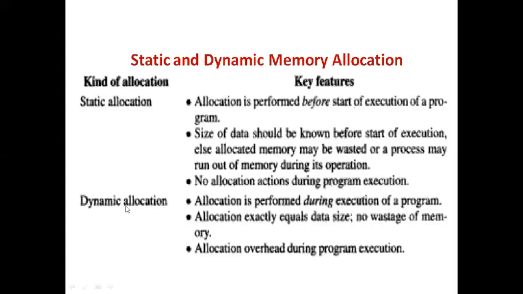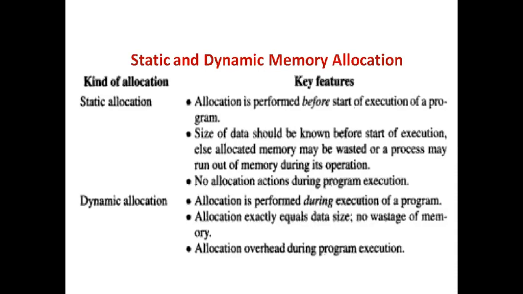In this allocation, the memory is exactly the same size as that of the information, the data, or the program. As we are allocating memory of equal size as the data or the process, it will not lead to any wastage of memory space.